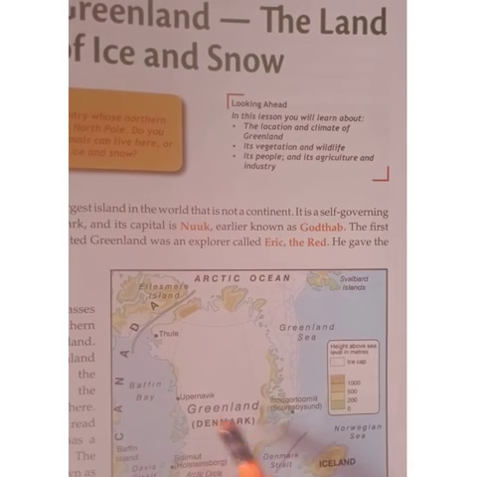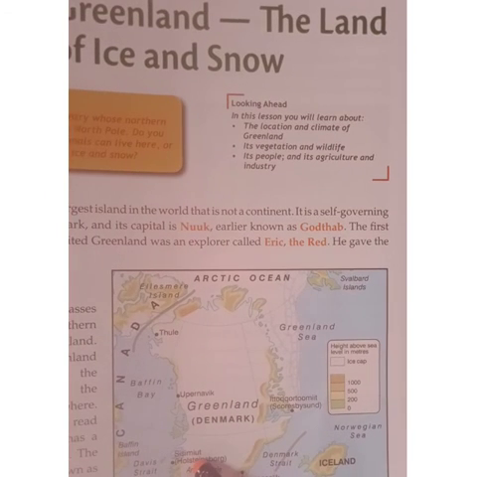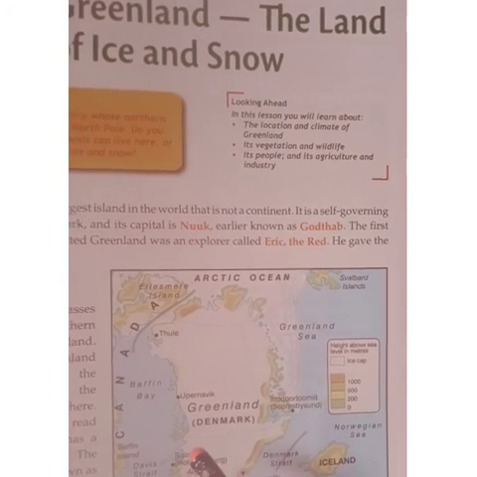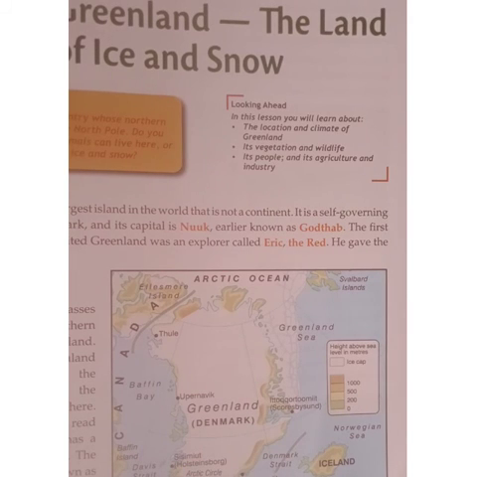This is Sisimiut, the second most populated place in Greenland, with a population of about 5,500 people.